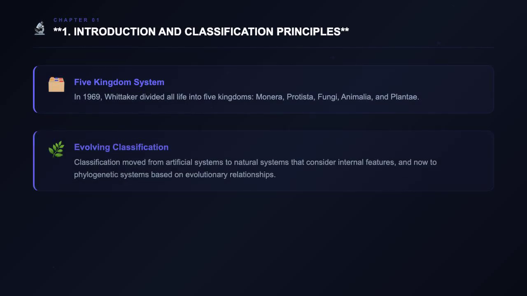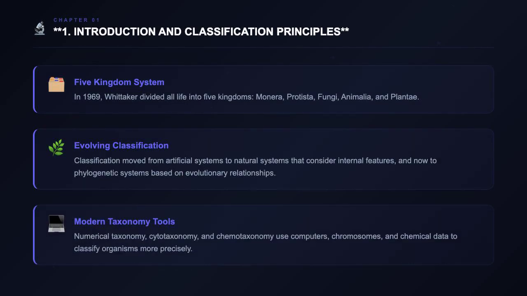In 1969, Whittaker introduced a five-kingdom classification system. This system divided organisms into five kingdoms: Monera, Protista, Fungi, Animalia, and Plantae. Fungi and certain members of Monera and Protista are no longer included in Kingdom Plantae. Cyanobacteria are no longer classified as algae.